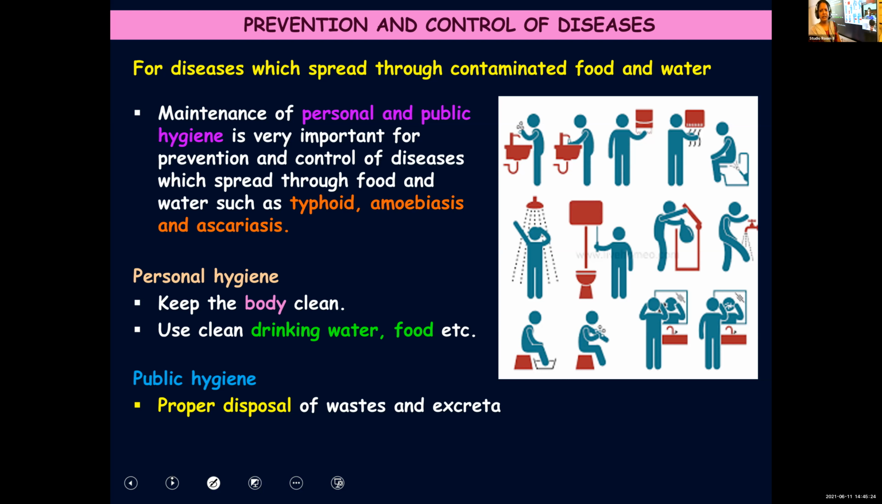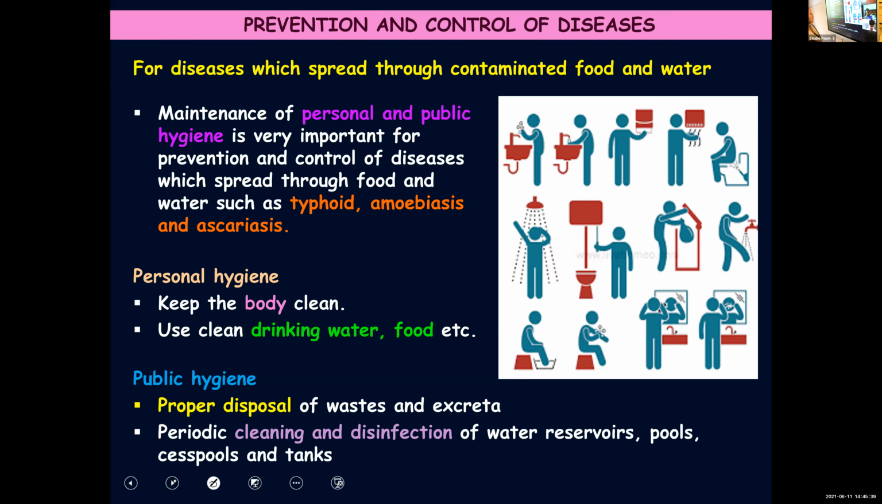So if each one is maintaining personal hygiene, then naturally public hygiene can be achieved and you all will be free of diseases and you can remain healthy. Proper disposal of waste and excreta, very, very important. Then periodic cleaning and disinfection of water reservoirs, pools, cesspools and tanks. So this is also very important.